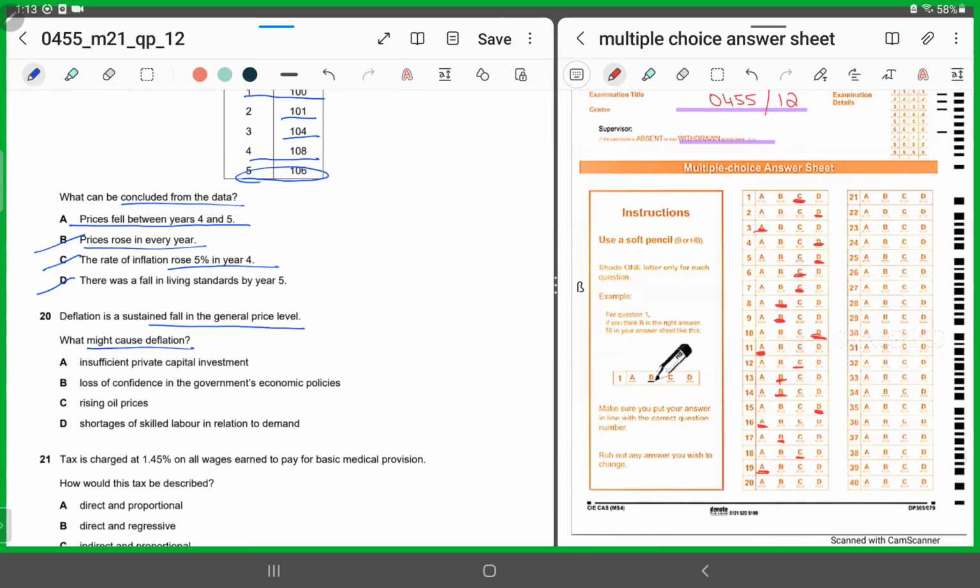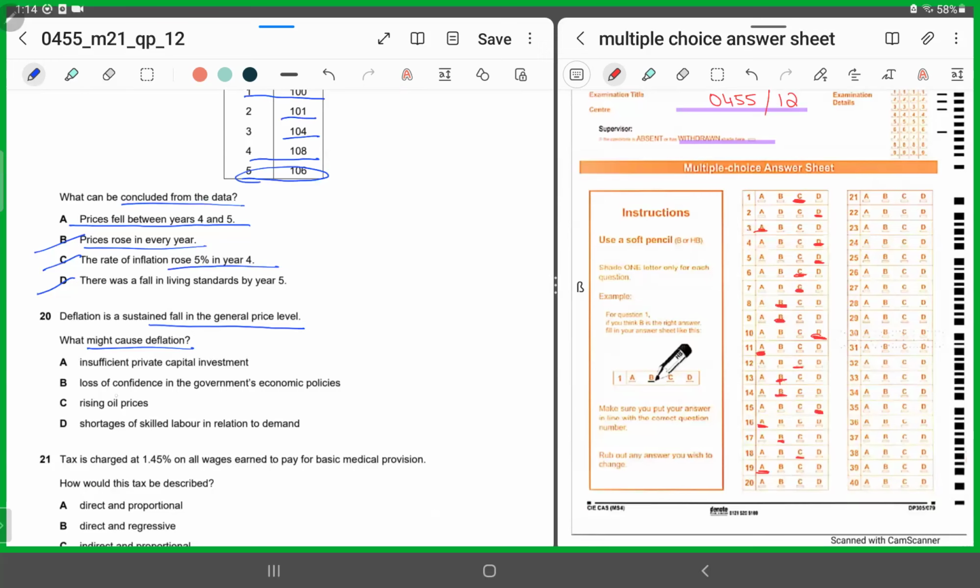Insufficient private capital investment is actually not a cause, but a result of less confidence. Rather than being the cause, it's after having less confidence that people would be investing less. That is why it can't be A.